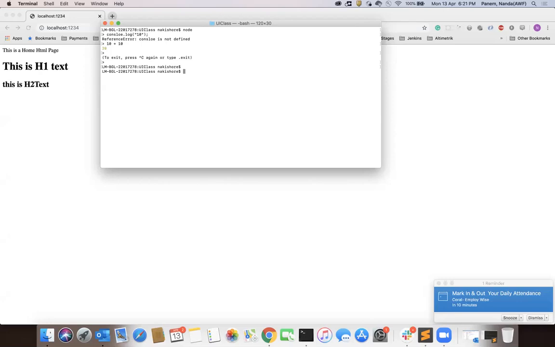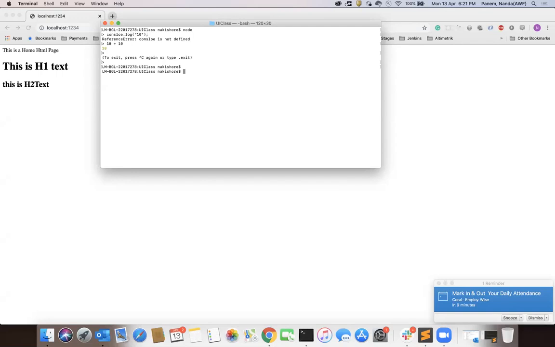So let's go one by one. How can I create a simple project using Express? Express.js is a library to create simple projects, and it links multiple pages. Let's try to create a simple Node.js project and see how we can do those things.